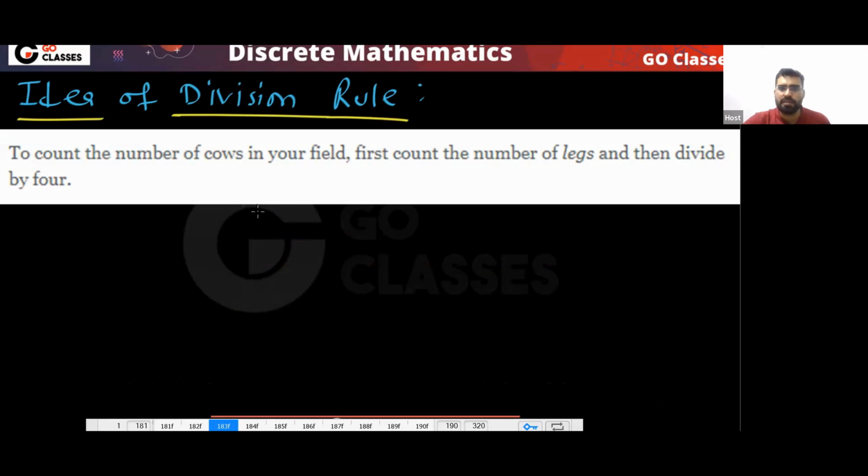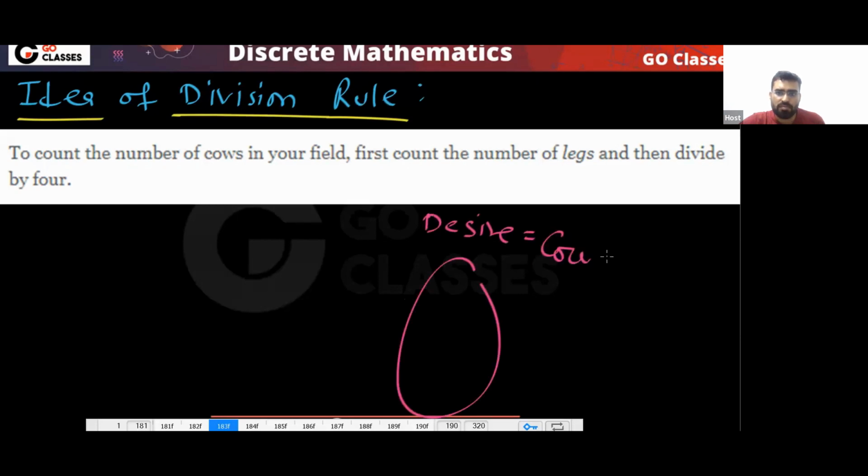Actually, what is happening? You want to count cows. So what is your desire? Your desire is to count the number of cows. But what do you have?